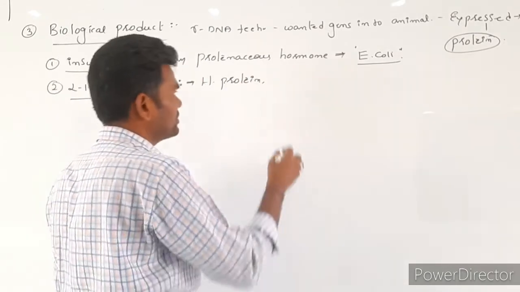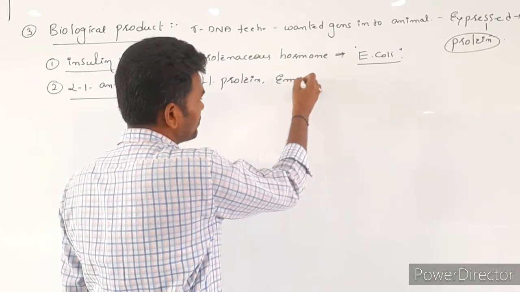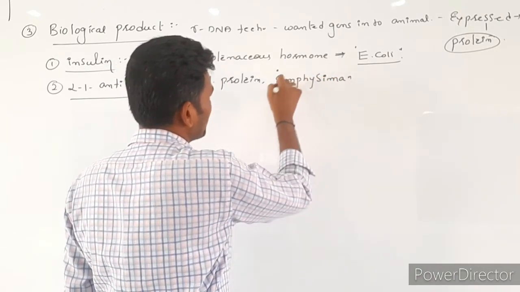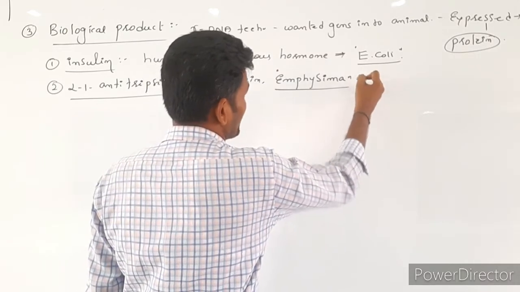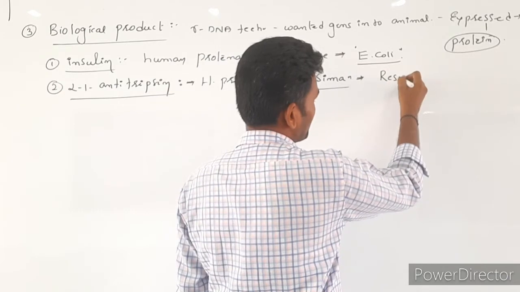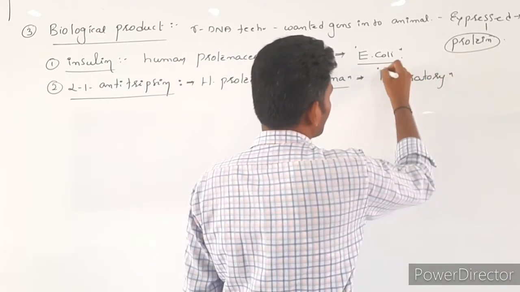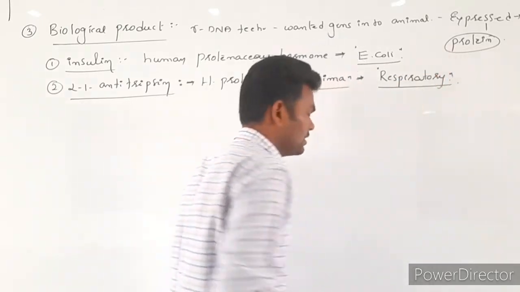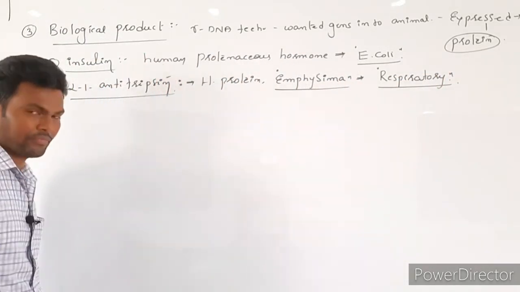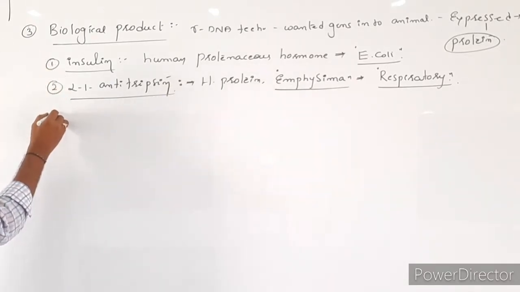Which is useful to treat or cure emphysema disease. This emphysema disease we already discussed in the 11th class. It is a respiratory disorder. For curing of respiratory disorders, we need a high amount of alpha 1 antitrypsin. Okay.